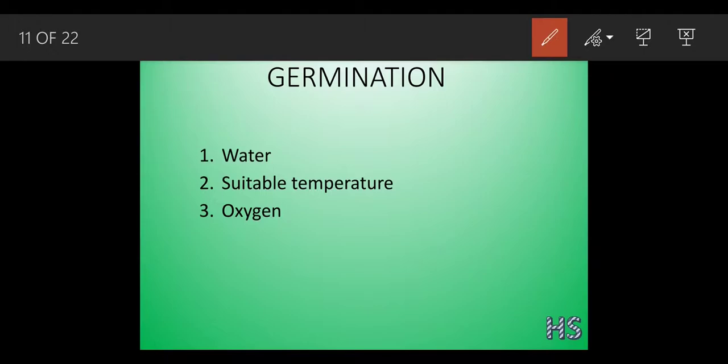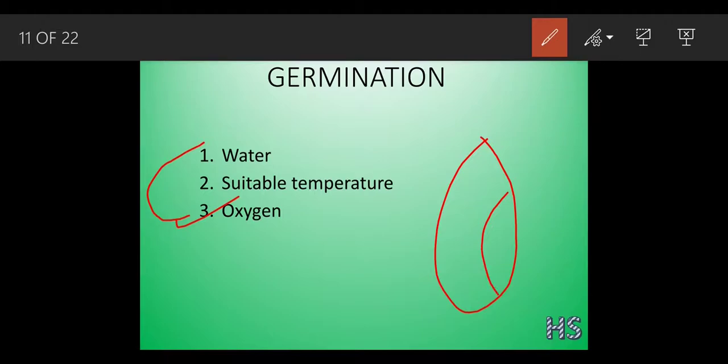Now third, oxygen. See, this water and the oxygen logic is quite similar in nature. Seed, hilum, micropyle. As I said, the micropyle serves two functions. One is for the intake of the water, and second for the intake of oxygen. See, what are the things that are necessary for a living organism? That is food, water, and oxygen.